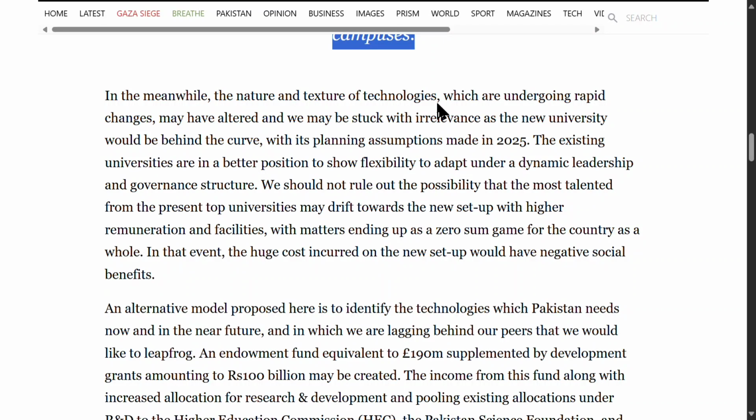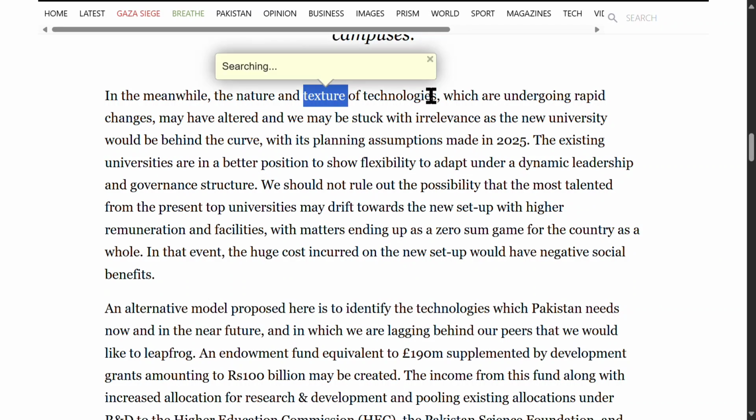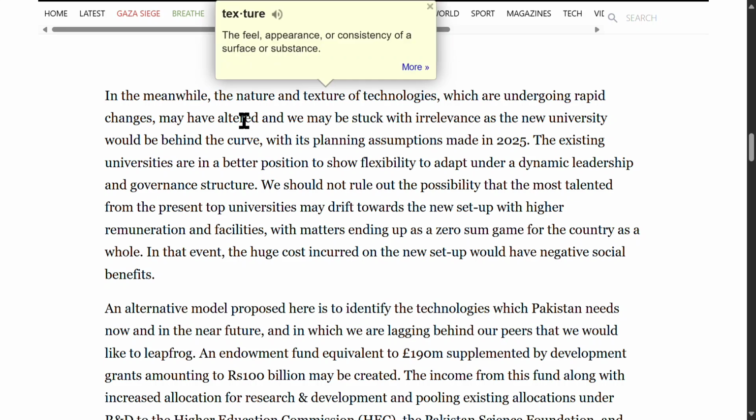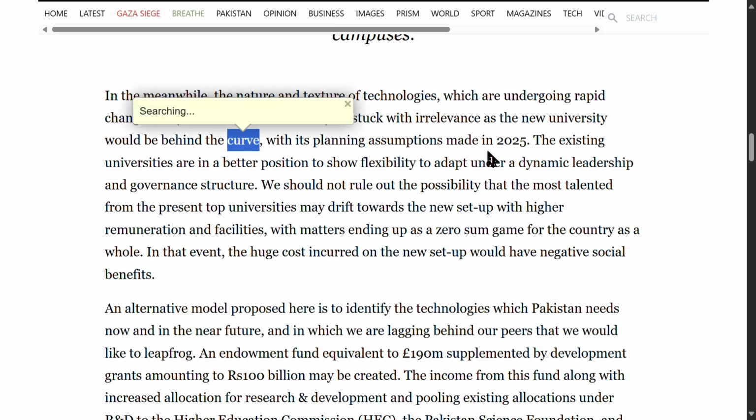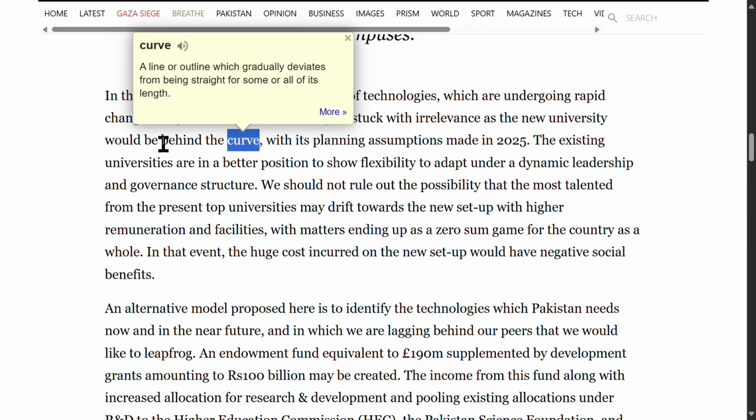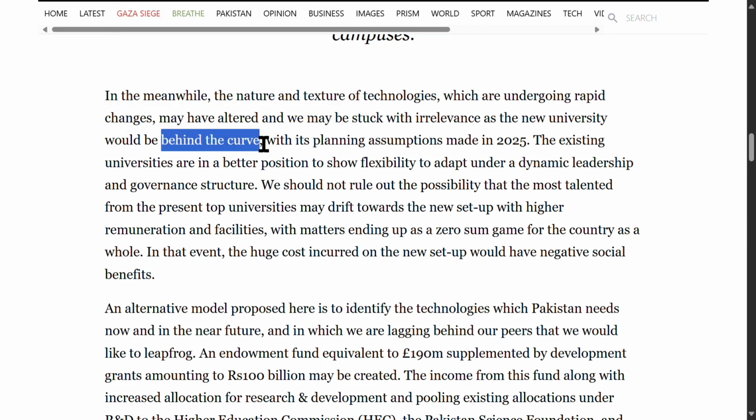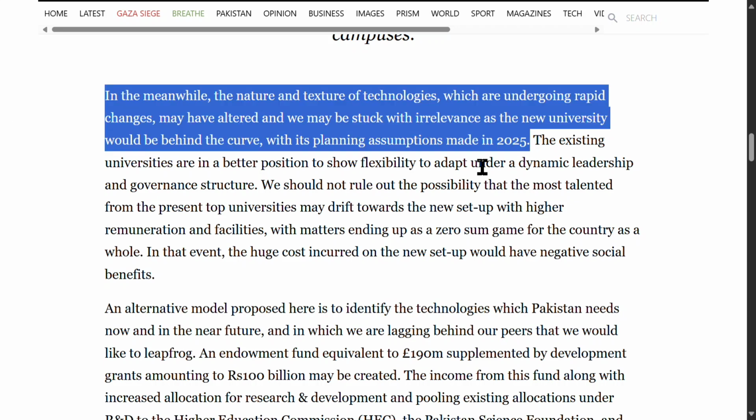scratch. In the meanwhile, the nature and texture of technologies which are undergoing rapid changes may have altered, and we may be stuck with irrelevance as the new university would be behind the curve, with its planning assumptions made in 2025. Behind the curve is an idiomatic expression meaning outdated or lagging behind current trends. This sentence means that rapid technological changes might render a new, rigidly planned university obsolete soon after its creation.